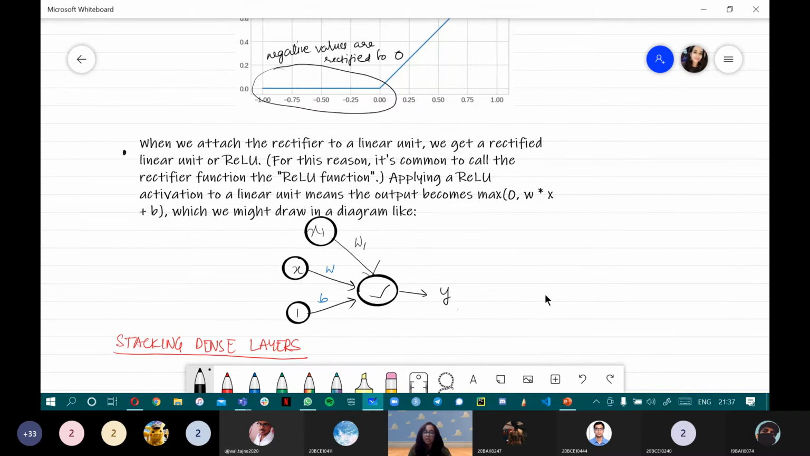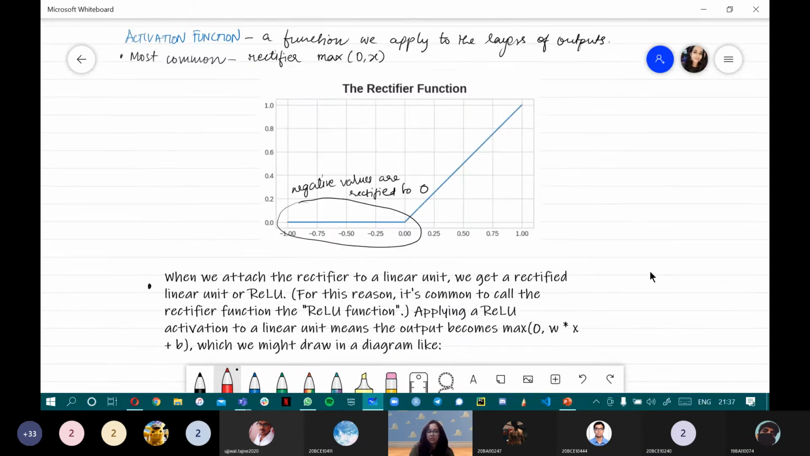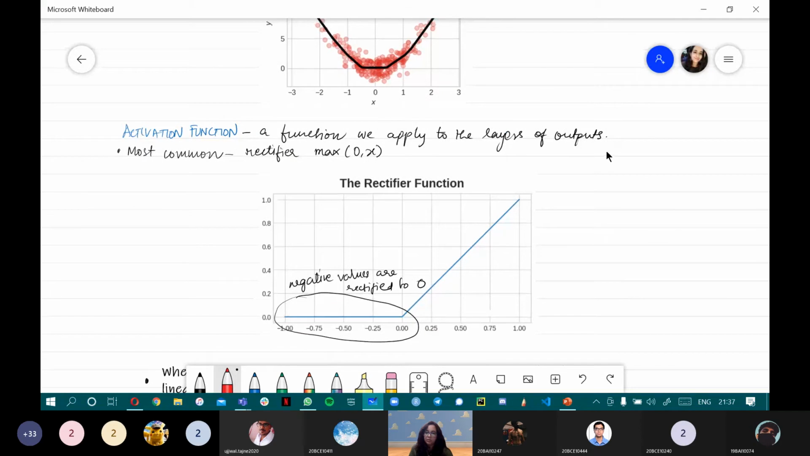You can just think of an activation function as something that provides a link or interaction between several dense layers. So that is how we do it.